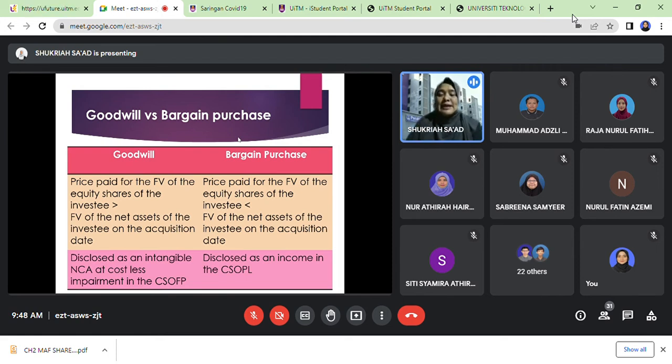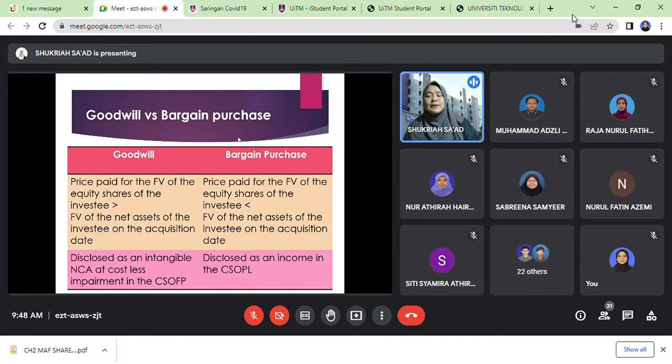Retained profit siapa ni? Retained profit A ke retained profit B? Okay, sebab kita ada dua company kan, nak acquire in terms of business combination mesti ada dua entities to tango kan, satu acquirer, satu acquiree. So retained profit siapa yang affected, acquirer ke acquiree?